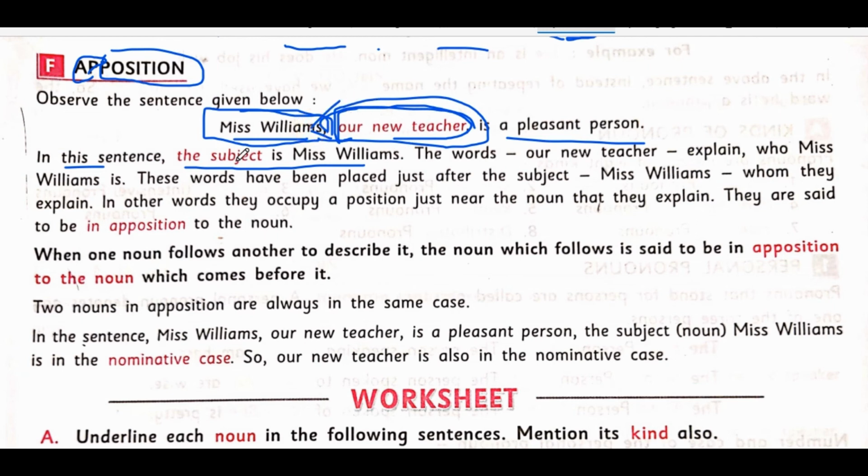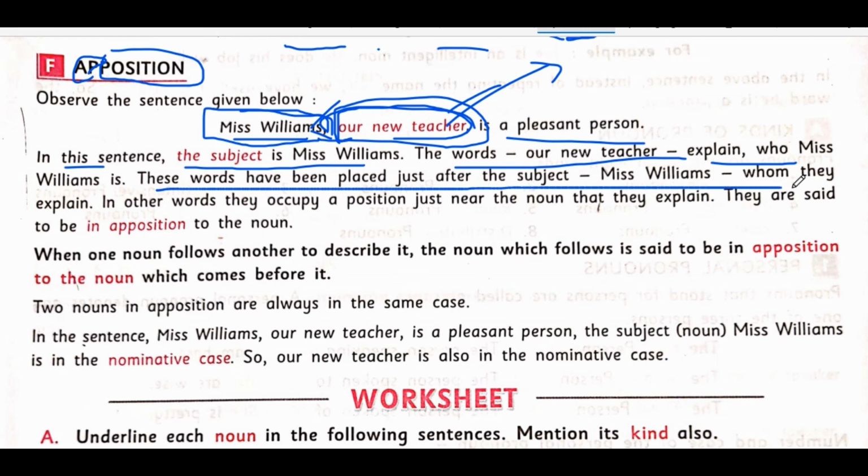For example, in this sentence the subject is Miss William. The words our new teacher explain who Miss William is, what she is doing, whatever. If any words describe what, who, or why, such words are called apposition. This phrase is placed just after the subject Miss William.